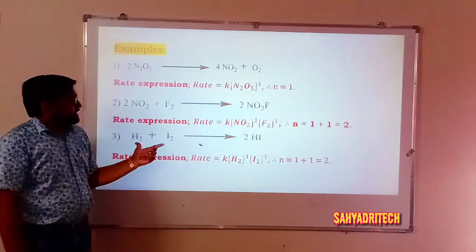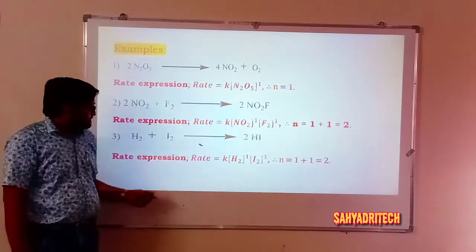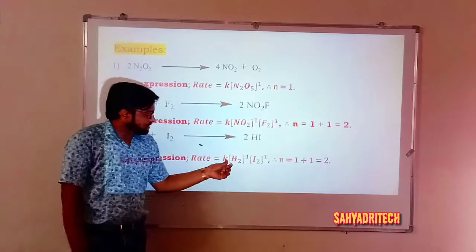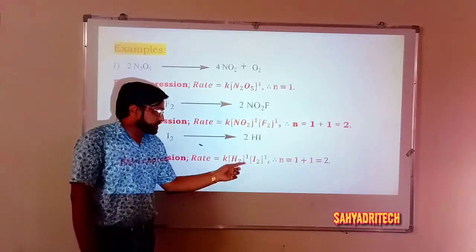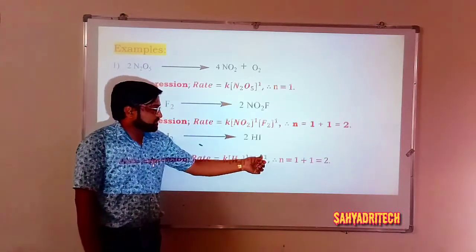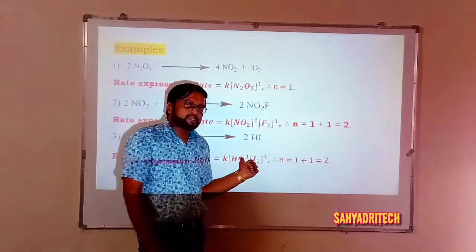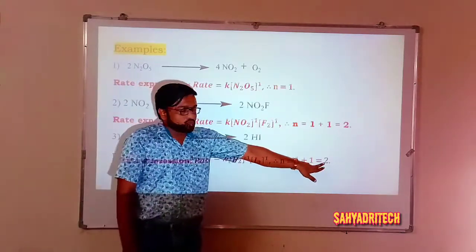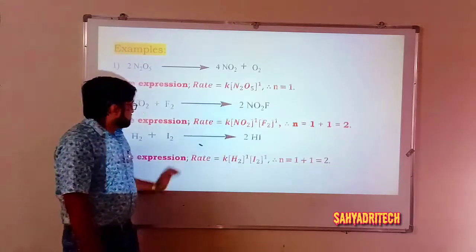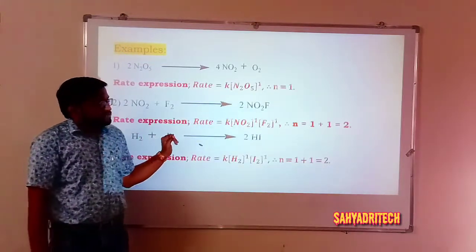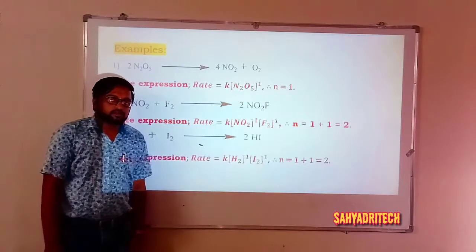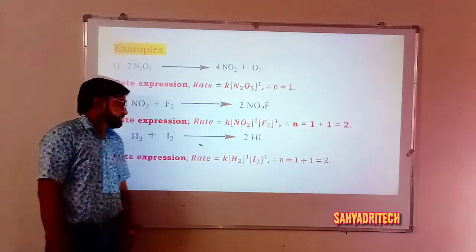Say H2 plus I2 gives rise to 2HI. So the rate expression: rate is equal to K into concentration of H2 raised to 1 into I2 raised to 1. Again, two concentration terms, individually they have 1 as their power, so total 2. So for the reaction between H2 and I2, what is the order? Order is 2, or I can say second order.